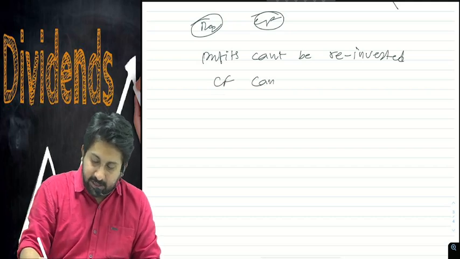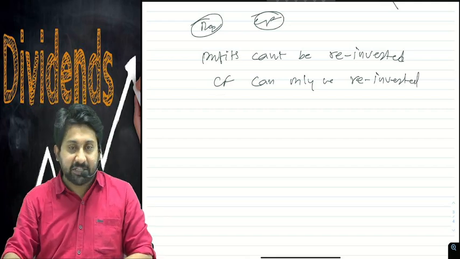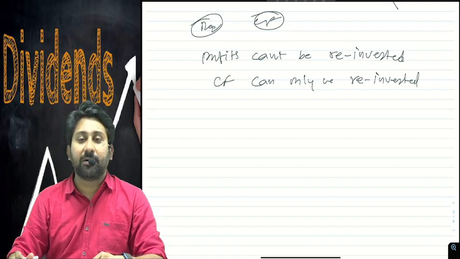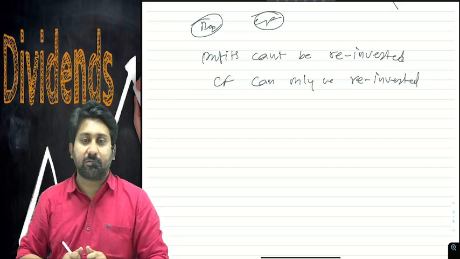Cash flows can only be reinvested. Okay? Profits cannot be reinvested. Only cash flows can be reinvested. Therefore, financial management considers cash flows. Now you will get it out. Sir, what is this reinvestment concept, sir?